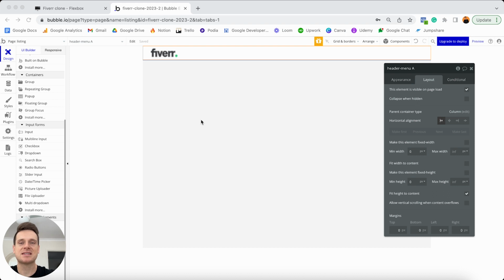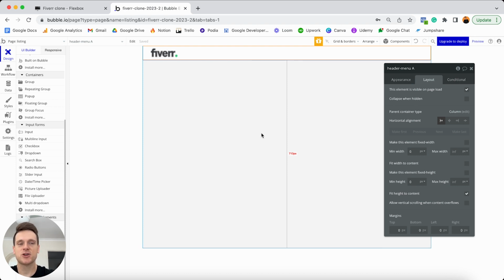And now below this is where we can actually start to build out the experience where a freelancer can upload and publish their very first product to our platform. Now, whenever a freelancer does upload a product, they're going to need to add in some information about that. So things like the title of the product, the overview of the product, the price, as well as upload a series of images that can be used to be displayed on that product page. Now, similar to the real-world Fiverr experience, I want to break this down into different sections. So I essentially want to have two different groups on this page, and each of those groups will ask the user to input some different information.